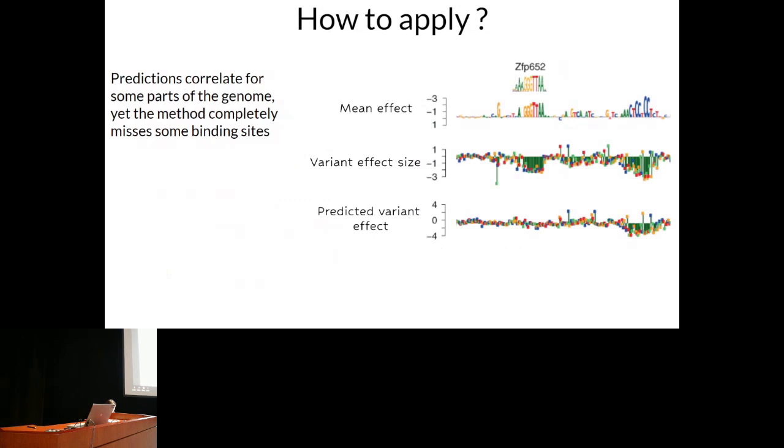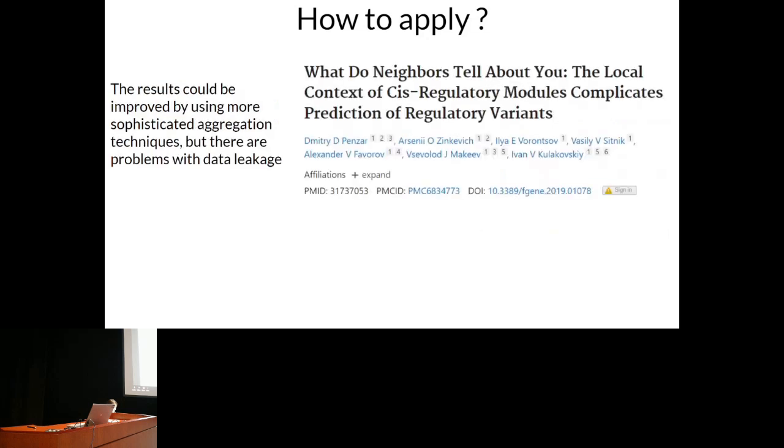And some results are pretty amazing. For example, such methodology allows us to predict the results of regulatory sequence saturation mutagenesis. Predictions correlate for regulatory elements quite well, but yet the method completely misses some binding sites. Actually, these results can be further improved by fine-tuning models on saturation mutagenesis data.